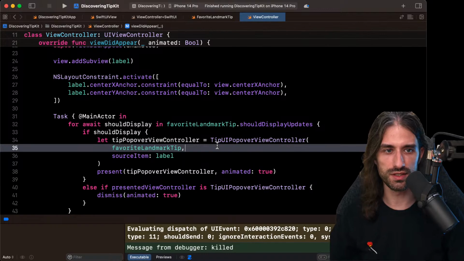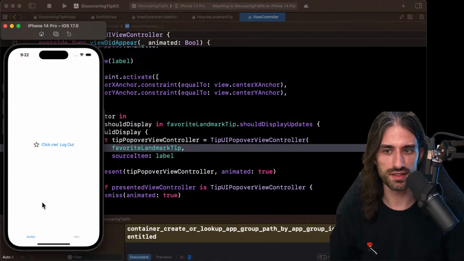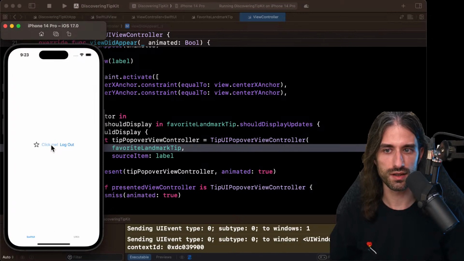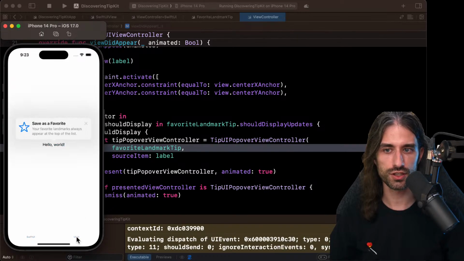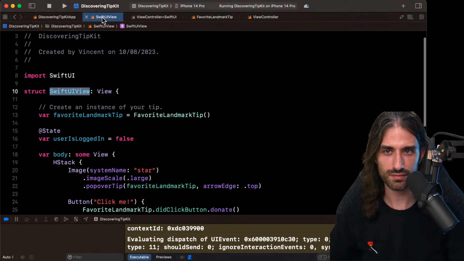But now it should display using a popover. So let's see. First we enable it. Okay, it's enabled. And if we switch, okay, now it's displayed as a popover, and now it's much more useful. What's great is that we can see the API is kind of similar.